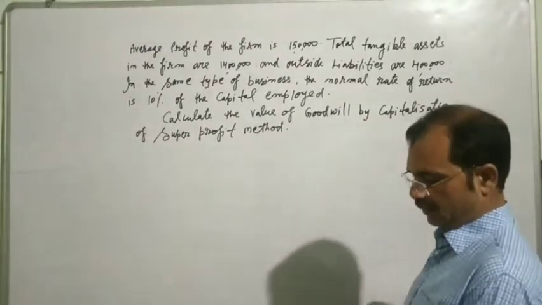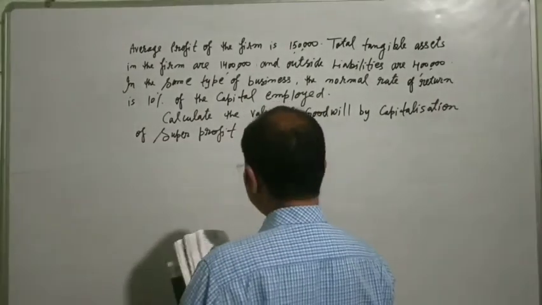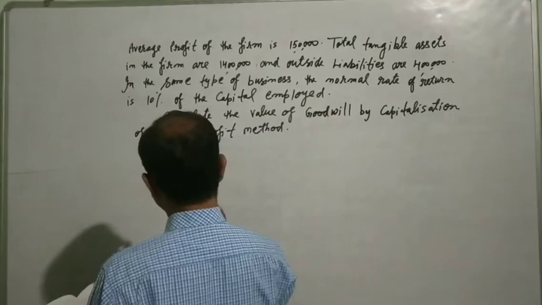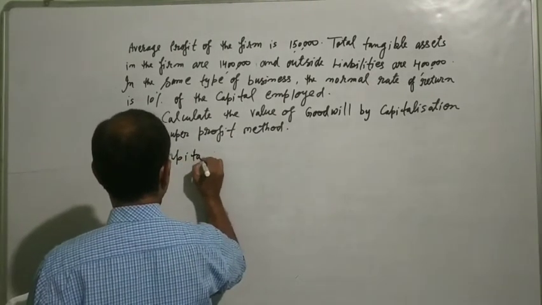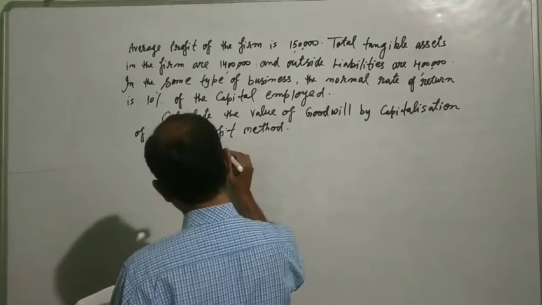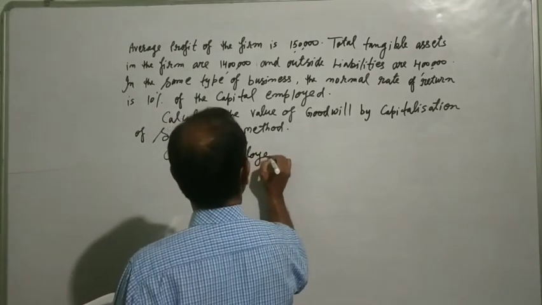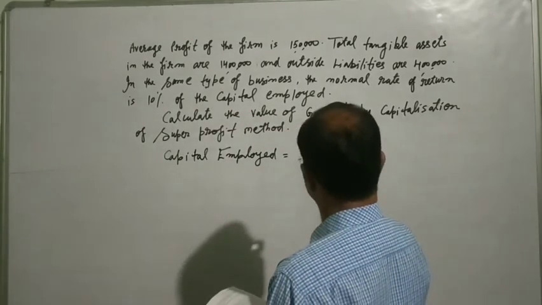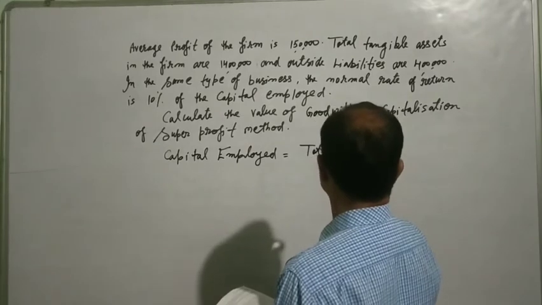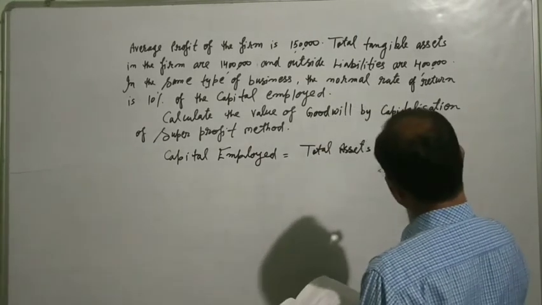So how can we solve this question? Firstly, we should know the capital employed of the business, which is total assets minus outside liability.